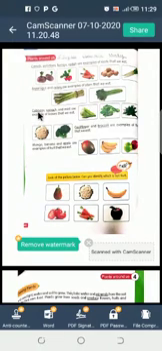Cabbage, underline the word cabbage. Spinach, underline the word spinach. And mint are examples of leaves that we eat. Cabbage, spinach and mint. These are examples of leaves that we eat.